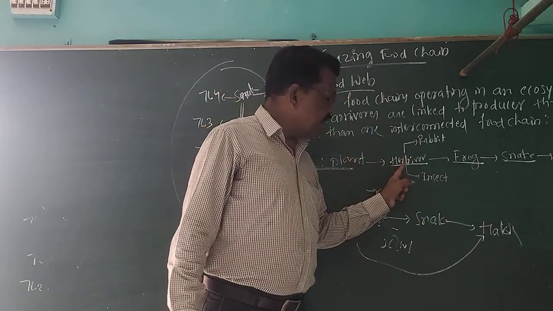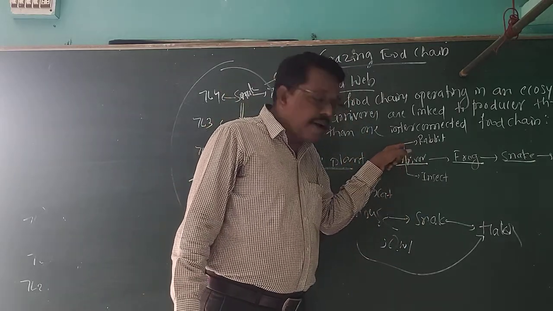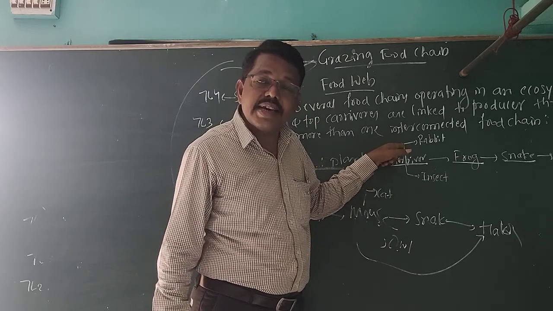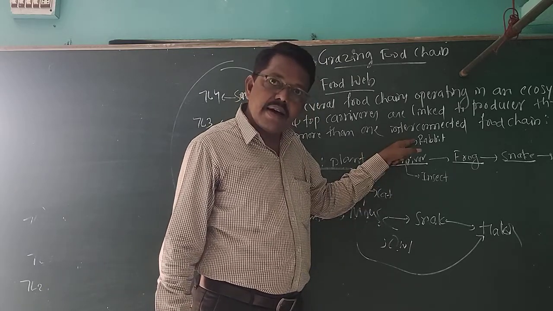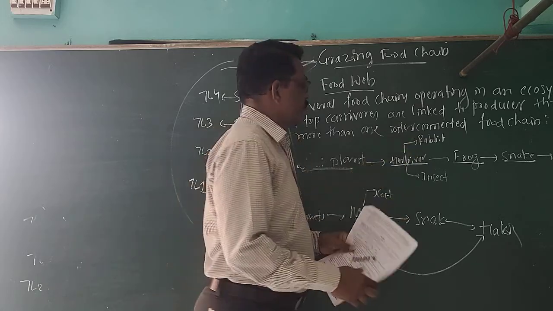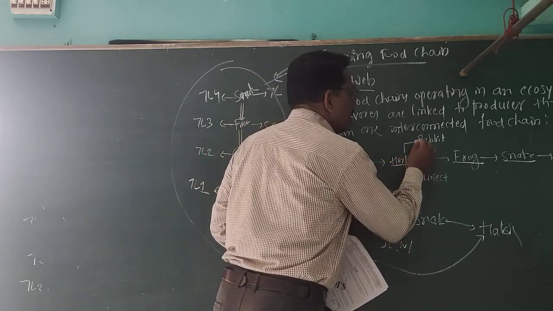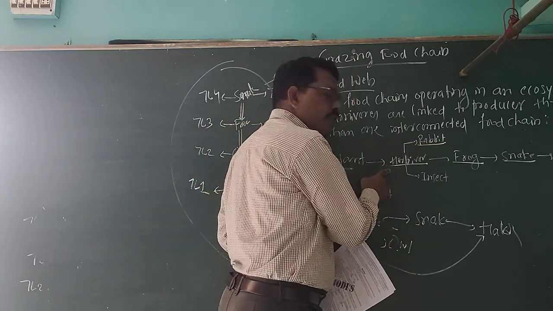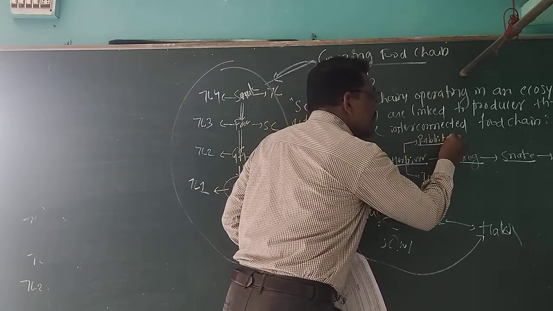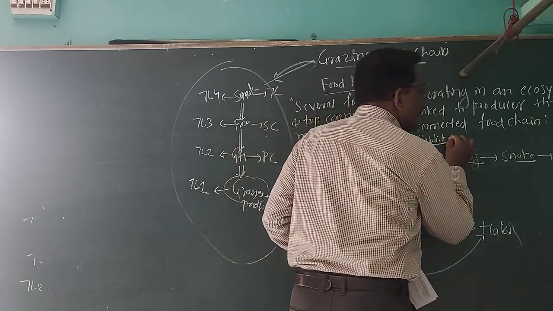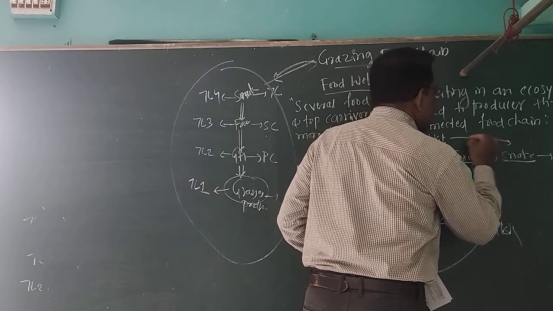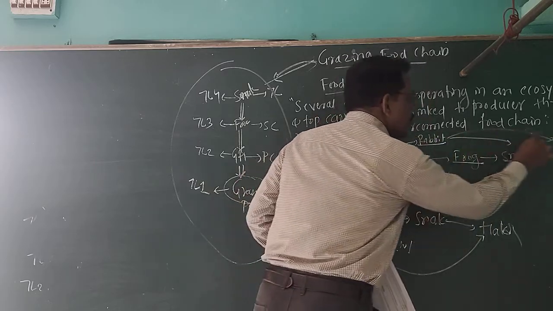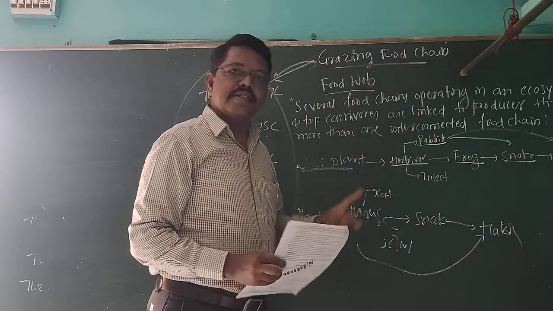Then these plants are eaten by the herbivores, and herbivores such as rabbit. That rabbit is a herbivore, but it is eaten by which one? It may be snake, it may be hawk, and that is another food chain within a single ecosystem.